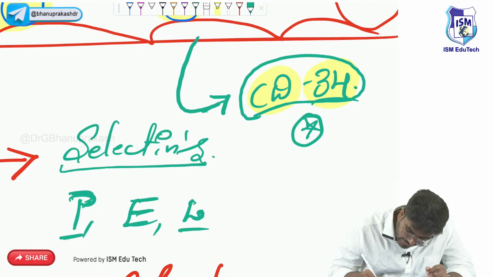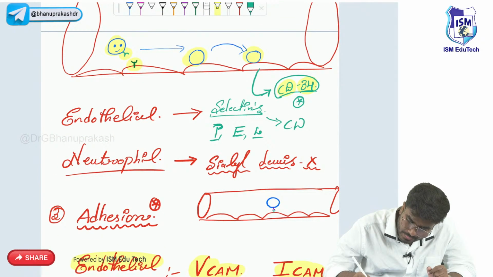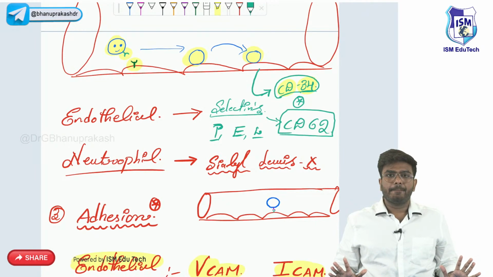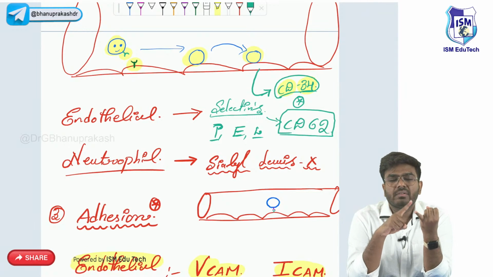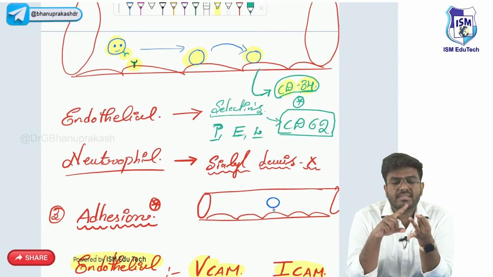Selectins like P selectin, E selectin and L selectin, their CD marker is CD62. Very important. CD62 is the marker of selectins. So at the end of the day, it's very clear. The questions that will come in your exam: sialyl Lewis X is going to bond with selectins.